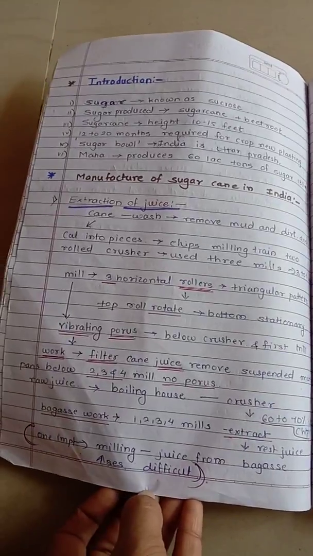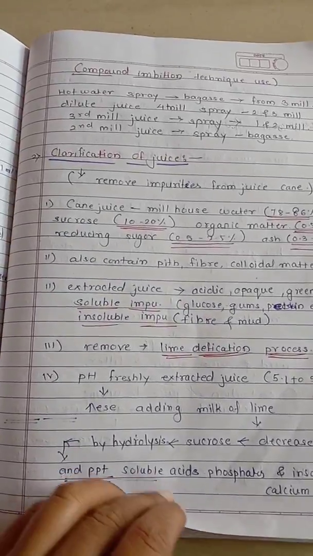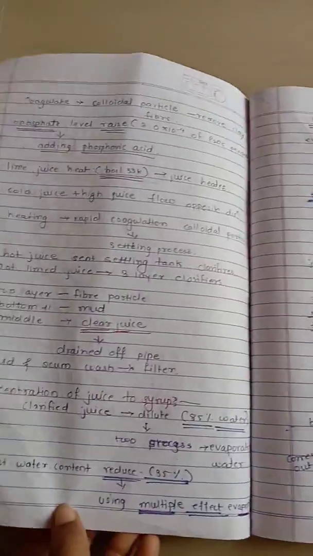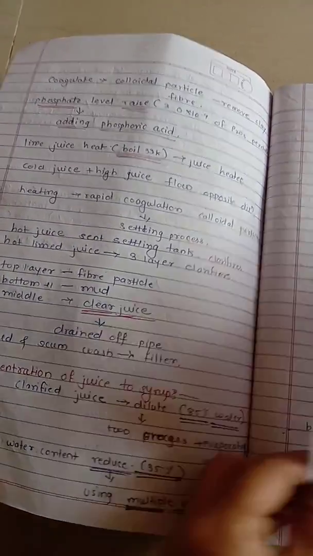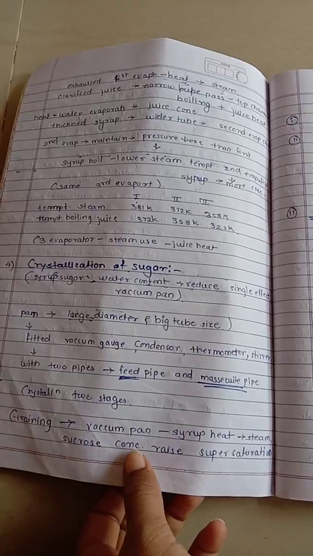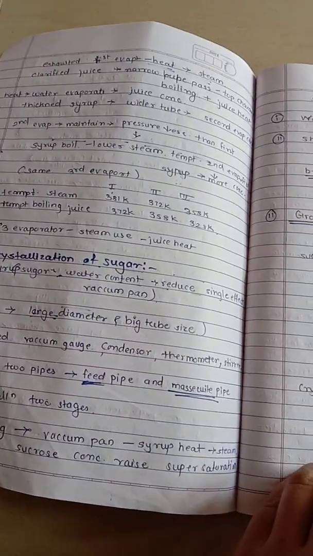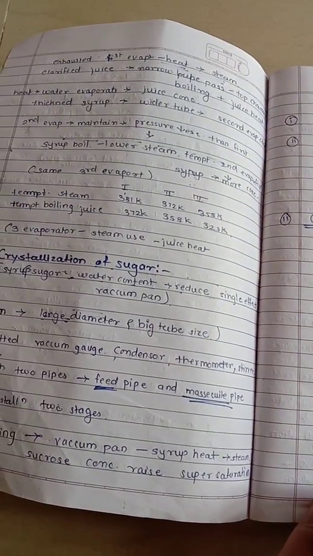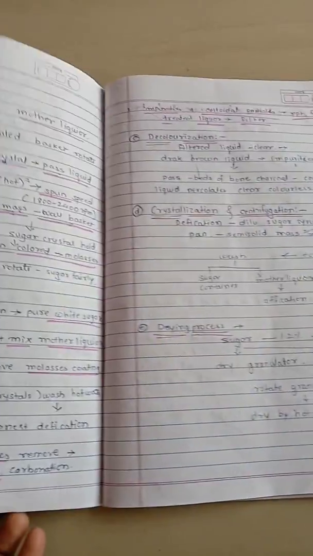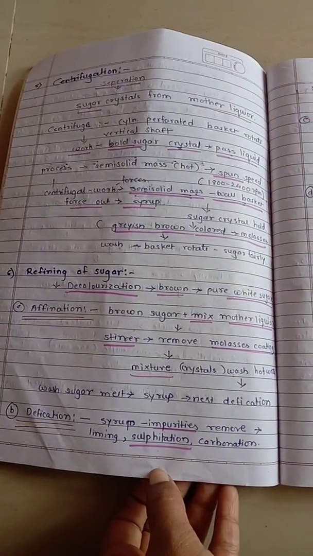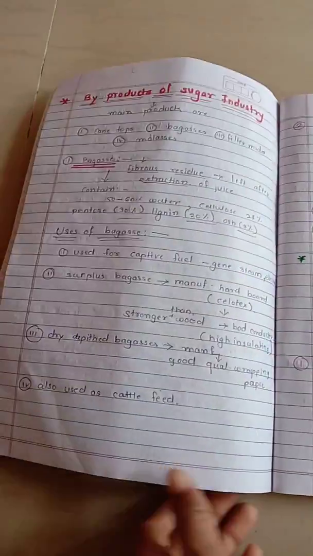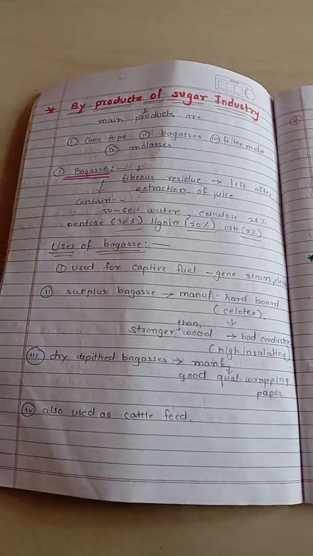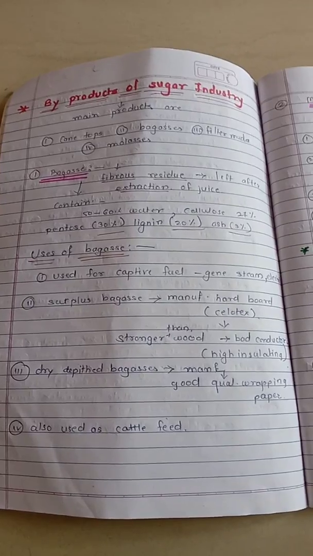See, extraction of juice, clarification of juice, then concentration of juice to syrup, then the next point, crystallization of sugar. In that we have studied graining and growth of crystal, centrifugation, refining of sugar. Now we are going to study the byproducts of the sugar industry.